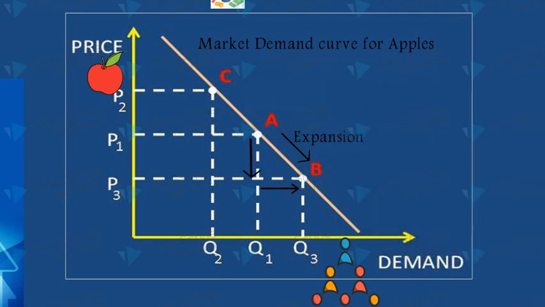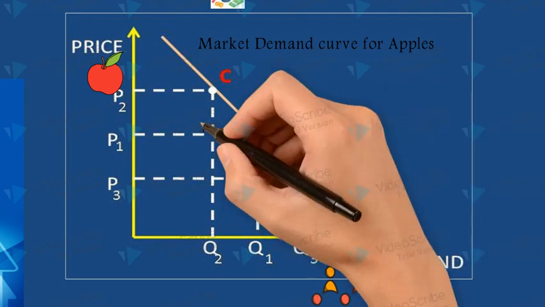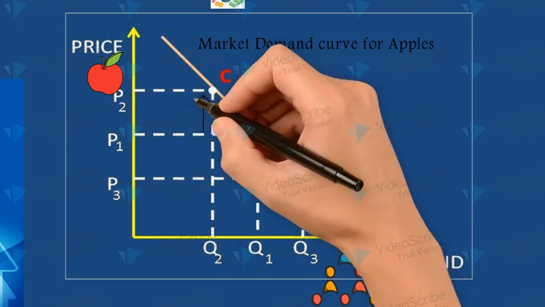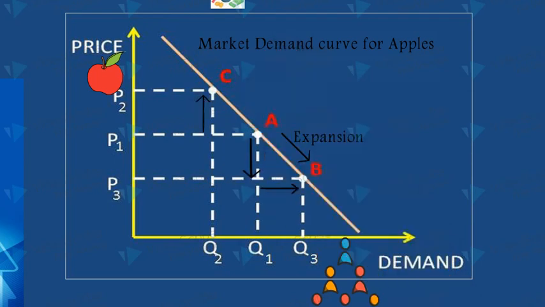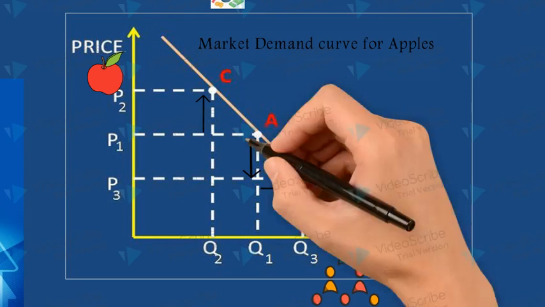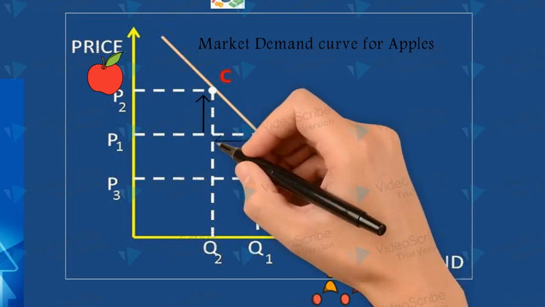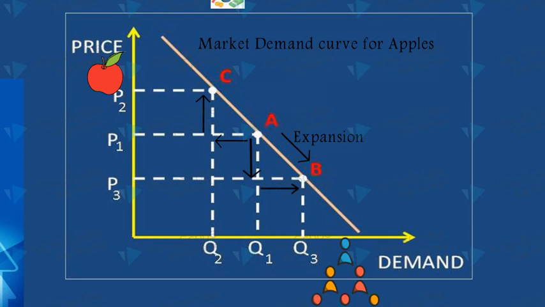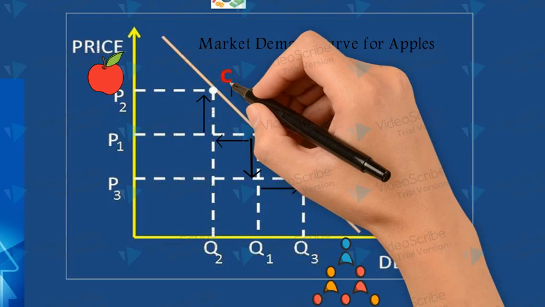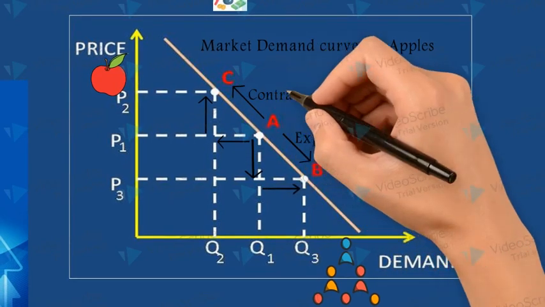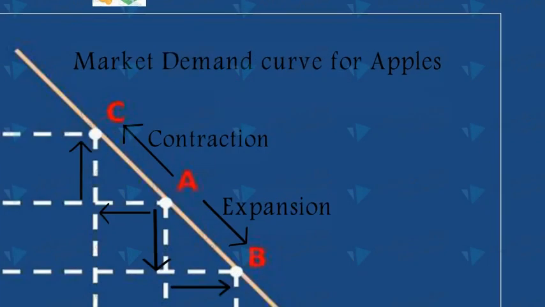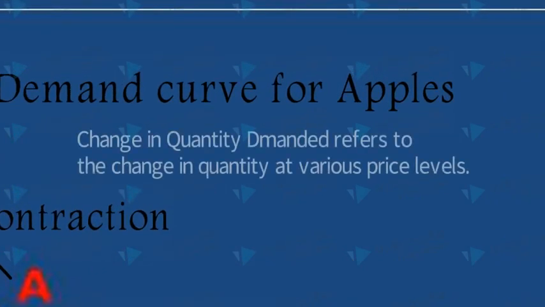Likewise, for example, if price increases, that is from P1 to P2, demand for apples decreases from Q1 to Q2. We are at point C on the demand curve. So this upward movement along the demand curve, that is from point A to C, is called contraction in demand. So change in quantity demanded refers to the change in quantity at various price levels.